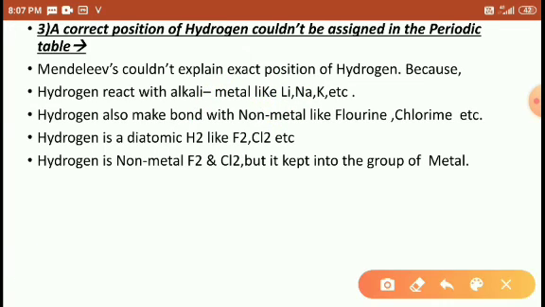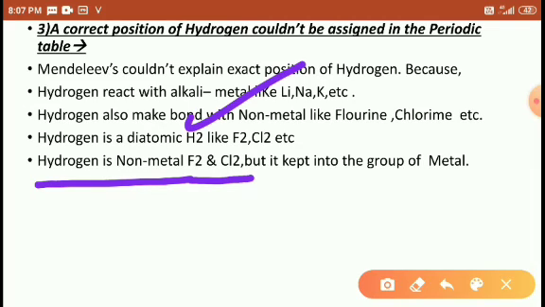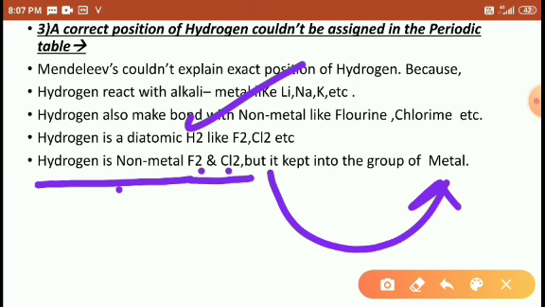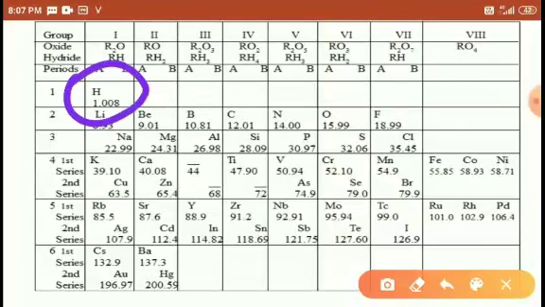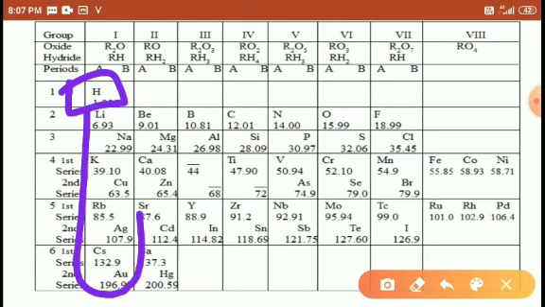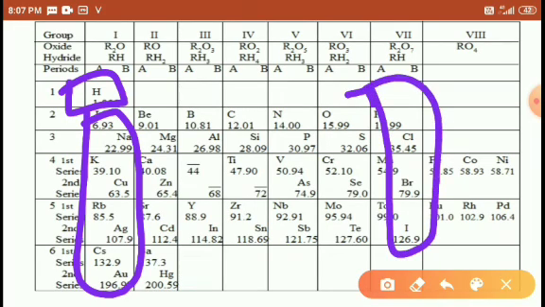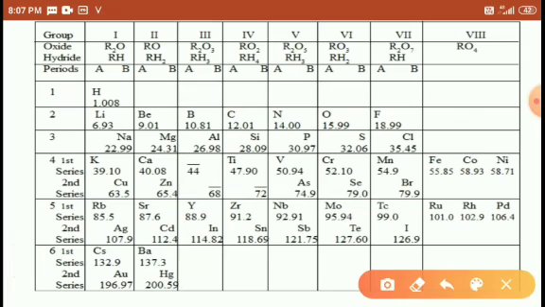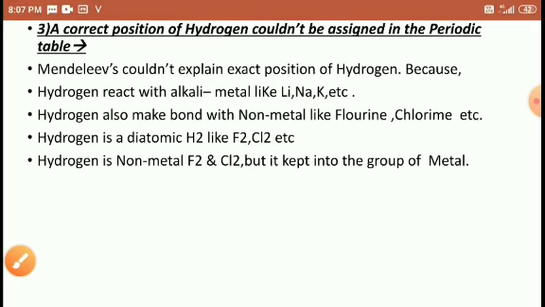Hydrogen is a non-metal like fluorine, chlorine, but he kept it in the place of metals. Look at here, students, hydrogen is a non-metal but the remaining elements here are all metals, and fluorine and chlorine are the non-metals. He could not keep hydrogen in this position, so he could not explain the exact position of hydrogen here, right, students?